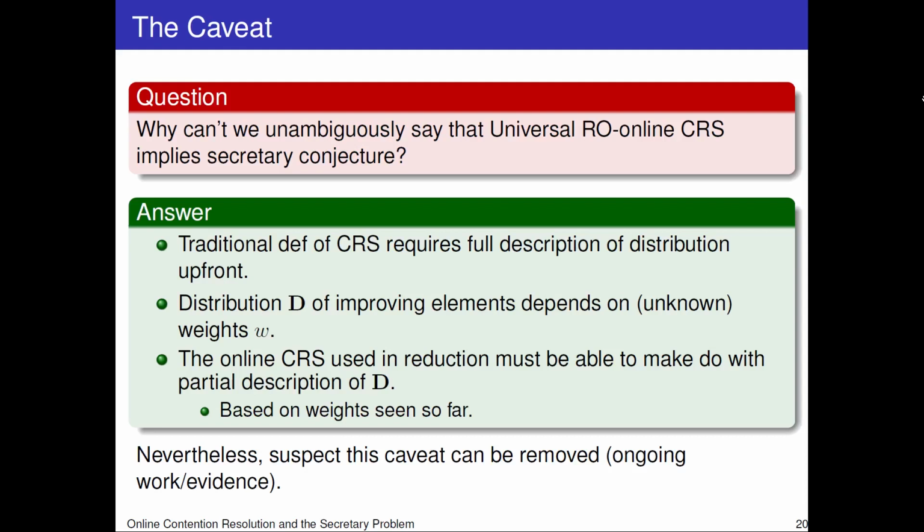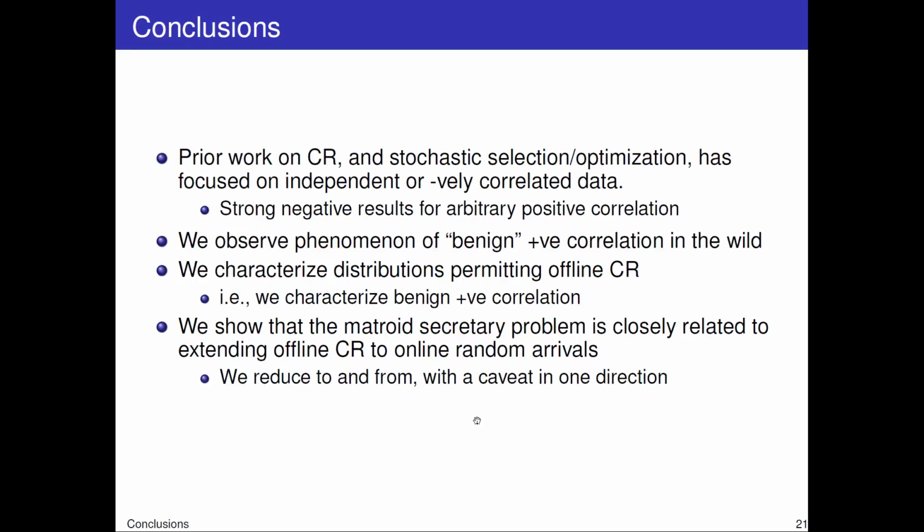Nevertheless, I have reason to believe that this caveat is not really important and can be removed, and this is based on some ongoing work. In conclusion, prior work on contention resolution and on stochastic optimization more generally often has focused on independent or negatively correlated data, and this was motivated by strong negative results for arbitrary positive correlation. In this paper, we observed that there's such a thing as benign positive correlation, and we characterize the distributions that have such benign correlation so as to permit offline contention resolution.